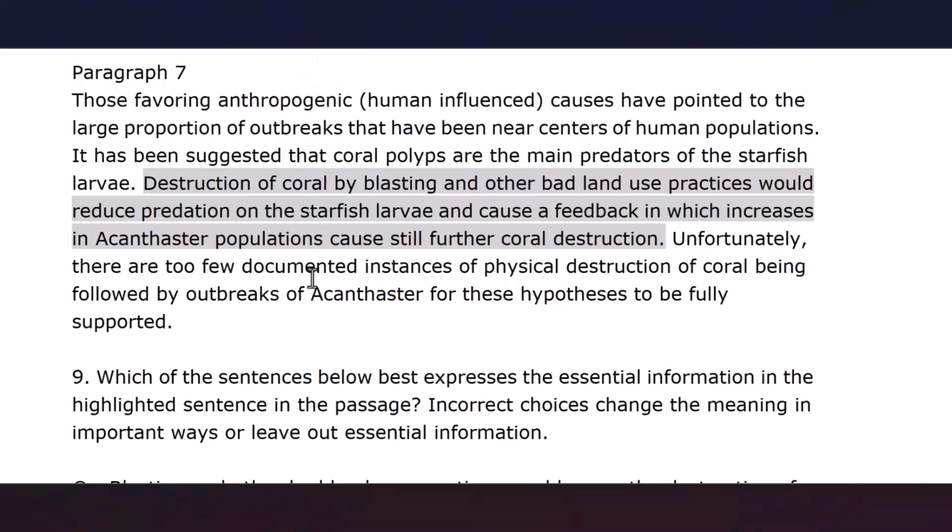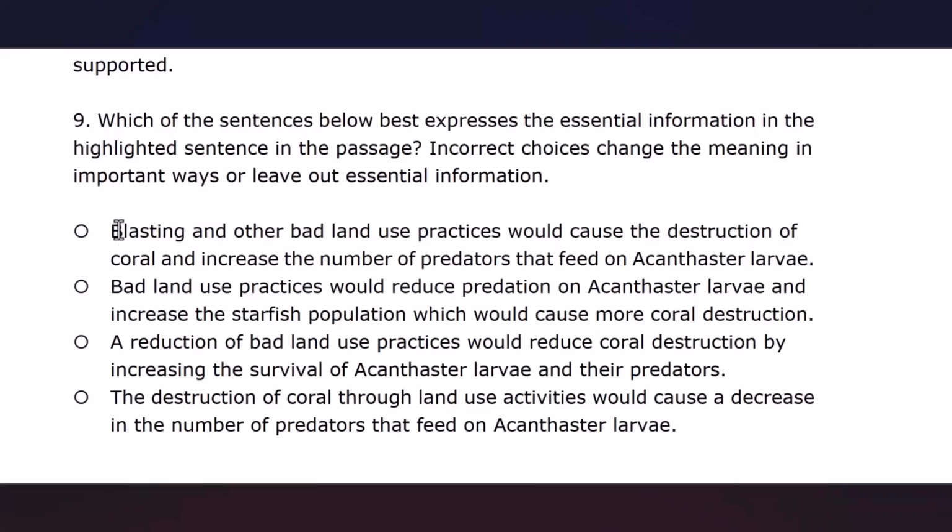So now we should check the options to reject the incorrect ones and isolate the correct one. It goes without saying that this is our strategy for answering TOEFL questions. The first option: blasting and other bad land use practices would cause the destruction of coral and increase in the number of predators that feed on acanthaster larvae.